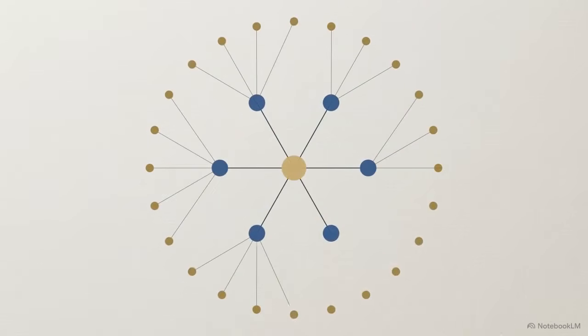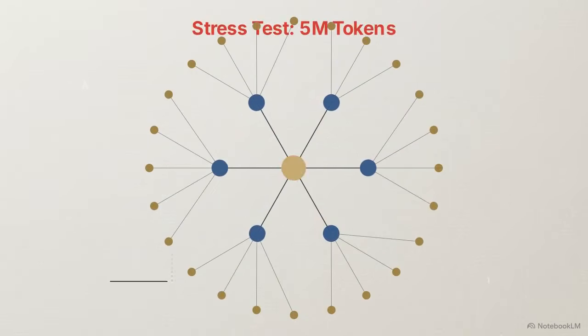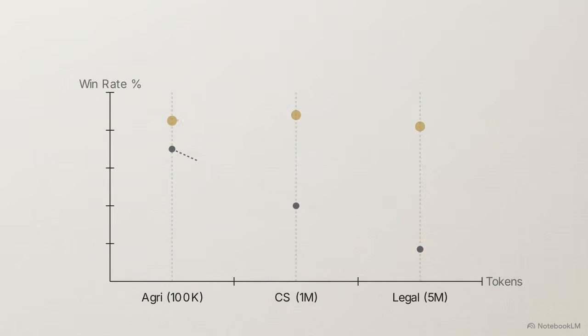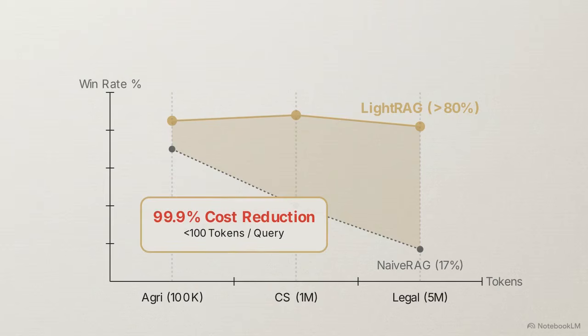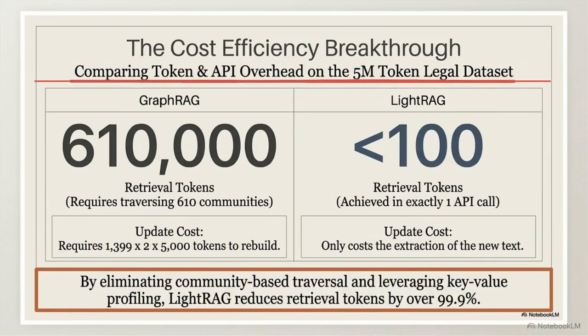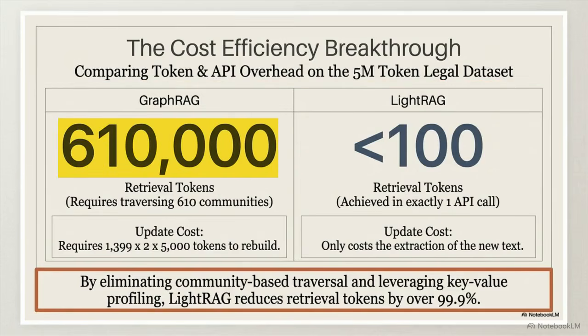The architecture is conceptually rigorous, but it must be evaluated on its actual computational cost at scale. How do these structural advantages translate into hard quantitative metrics? This table reveals a significant token efficiency disparity on a 5 million token dataset. GraphRAG costs over 600,000 retrieval tokens. LightRAG achieves the same output in one API call using under 100 tokens, reducing usage by over 99.9%.